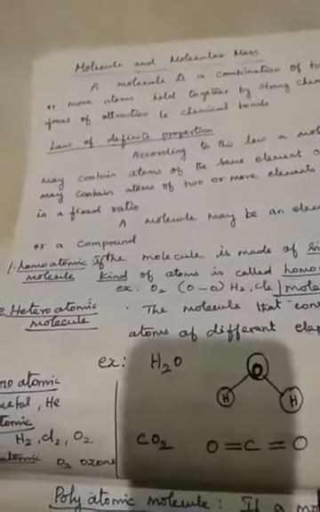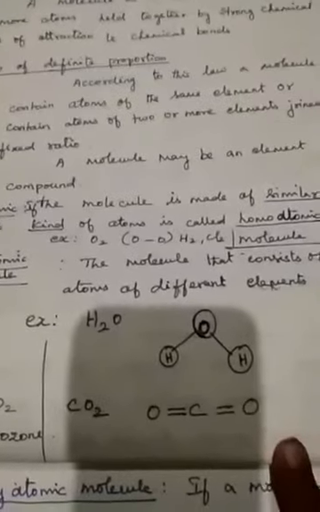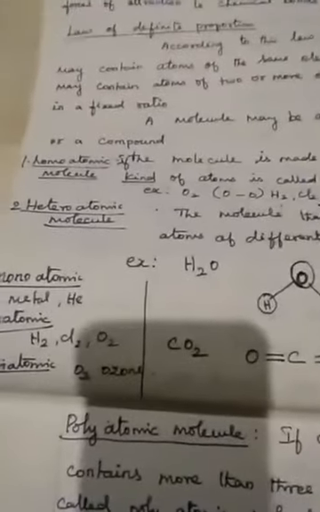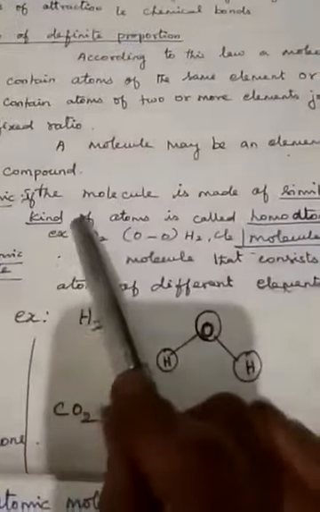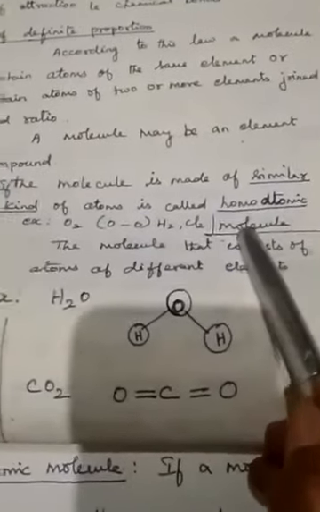A molecule may be an element or a compound. There are two types, as I already said. First one, the homoatomic molecule, and the second one, the heteroatomic molecule. If the molecule is made of similar kinds of atoms, it is called a homoatomic molecule.